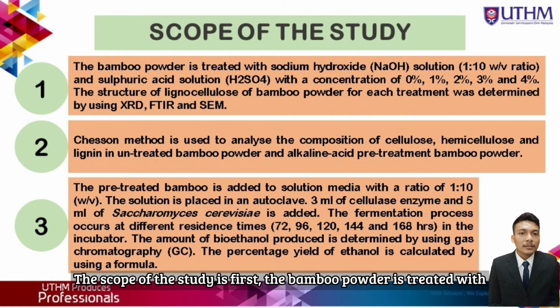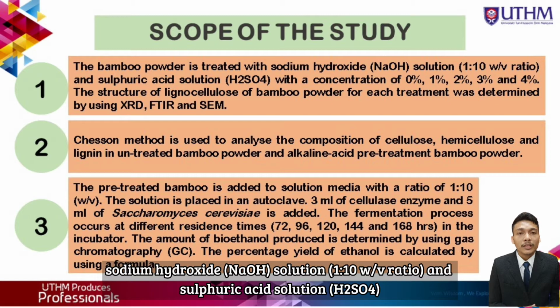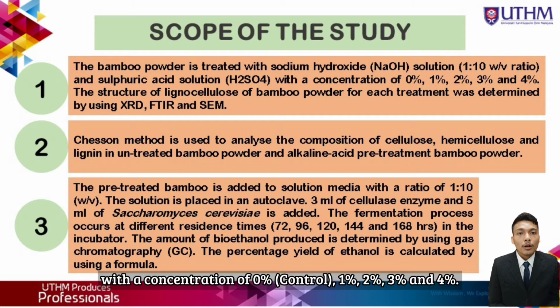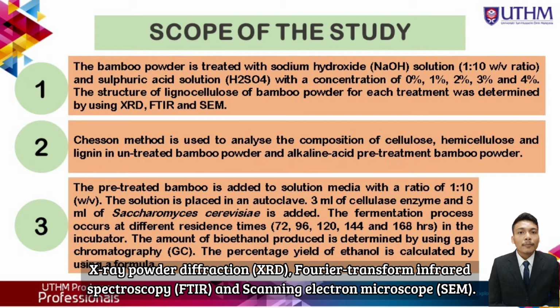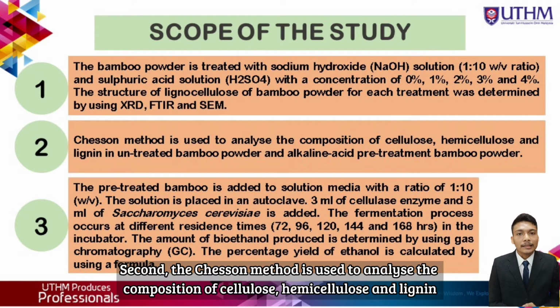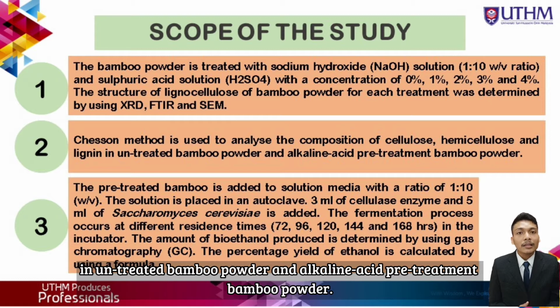The scope of the study is, first, the bamboo powder is treated with sodium hydroxide solution with 1:10 ratio and sulphuric acid solution with a concentration of 0, 1, 2, 3, and 4. The structure of lignocellulose of bamboo powder for each treatment was determined by using X-ray powder diffraction, Fourier transform infrared spectroscopy, and scanning electron microscope. Second, the Chesson method is used to analyze the composition of cellulose, hemicellulose, and lignin in untreated bamboo powder and alkaline acid pretreatment bamboo powder.